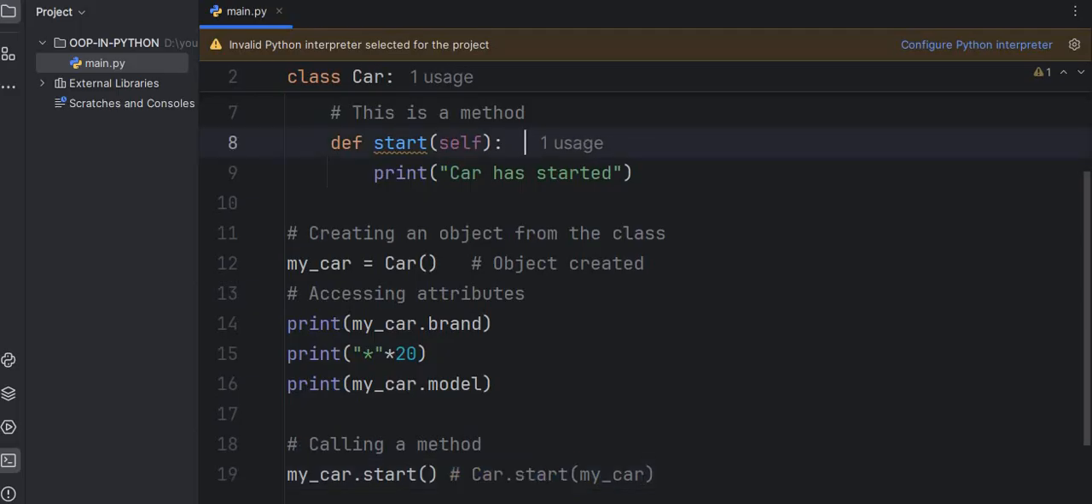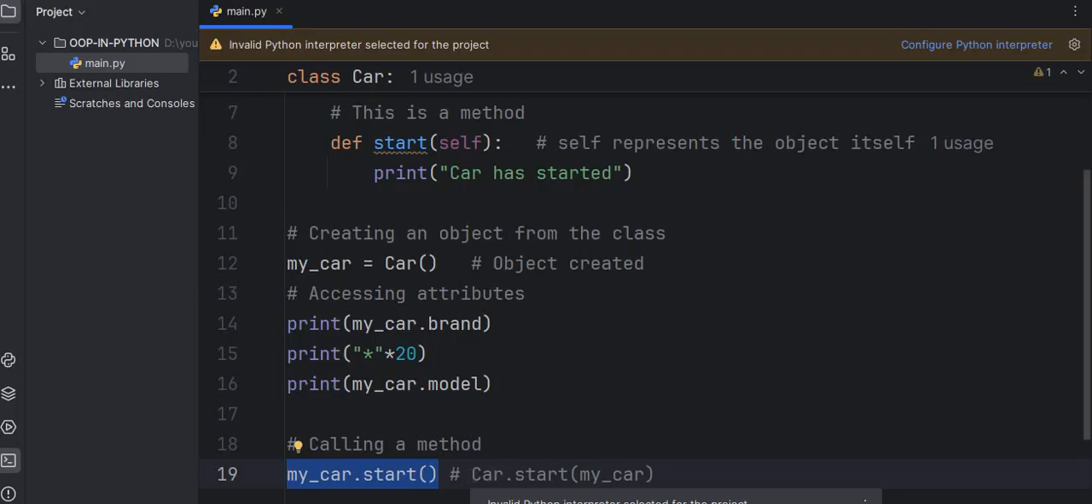So let me write here, self represents the object itself. And when we call this, behind the scenes Python converts it into Car.start and passes my_car. I hope this makes sense for you. What is self? Self is nothing but the object itself. I hope this is clear. So till now we created a method inside a class, and we created an attribute inside that class.